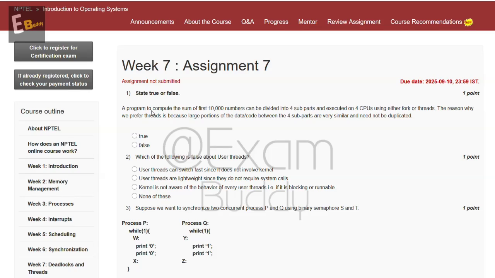A program to compute the sum of first 10,000 numbers can be divided into 4 subparts and executed on 4 CPUs using either fork or threads. The reason why we prefer thread is because large portion of the data and code between the 4 subparts are very similar and need not be duplicated. True or false? So the answer of our first question is A, true.